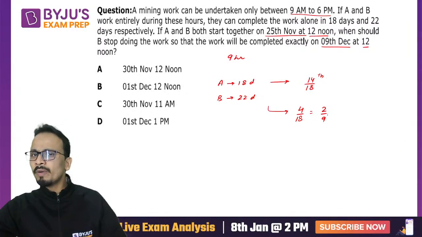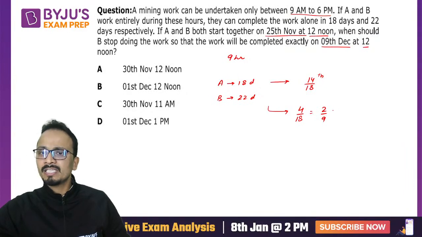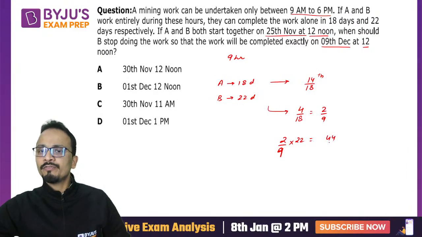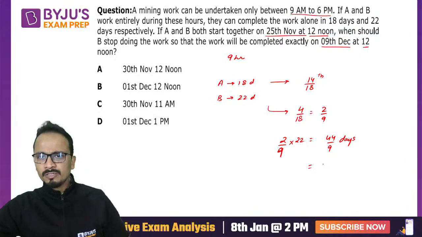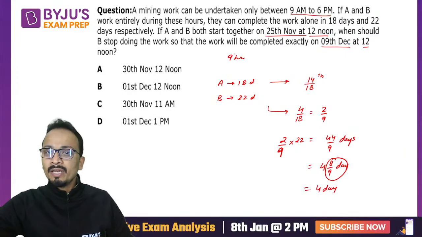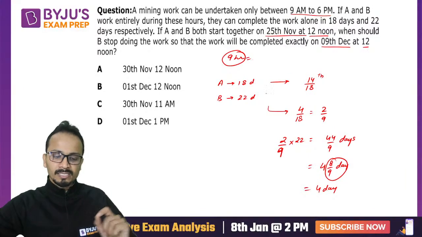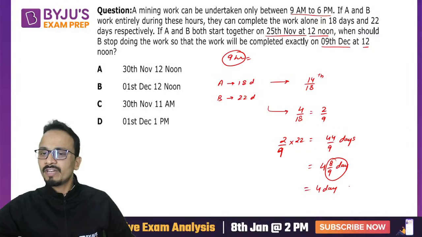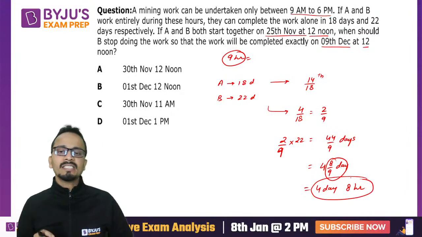Now, if B is doing 2 by 9 of the work, then the number of days B will take will be 2 by 9 into 22. That is 44 upon 9 days. If I convert it into a mixed fraction, it will be 4 and 8 upon 9 days. So 4 complete days and 8 by 9 of a day. Now, in one day the working hours are 9, so 8 by 9 of 9 hours will be 8 hours. So B will stop working after 4 days and 8 hours.